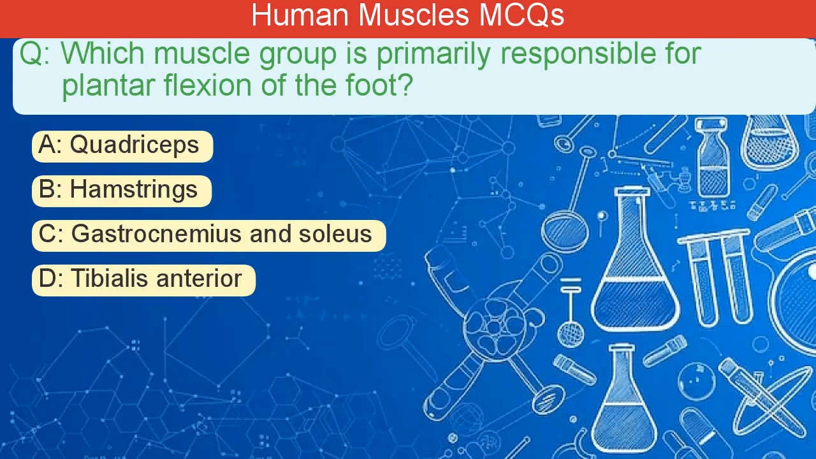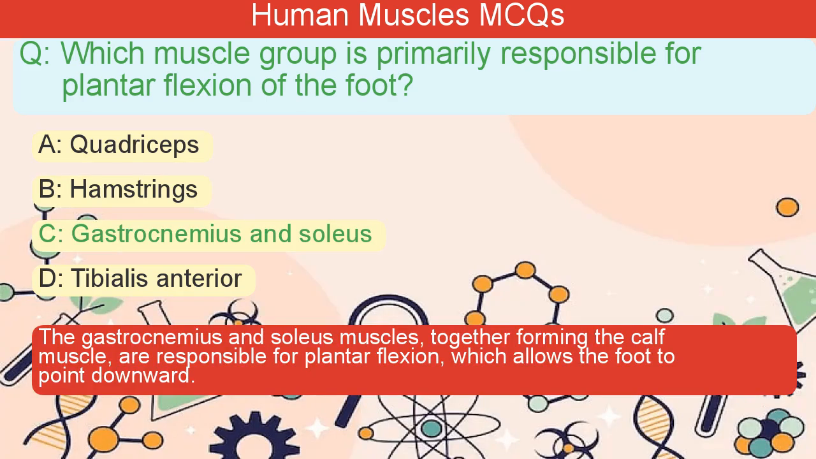Which muscle group is primarily responsible for plantar flexion of the foot? A. Quadriceps. B. Hamstrings. C. Gastrocnemius and soleus. D. Tibialis anterior. The correct answer is C. The gastrocnemius and soleus muscles, together forming the calf muscle, are responsible for plantar flexion, which allows the foot to point downward.